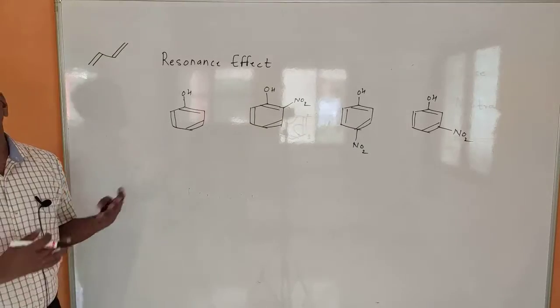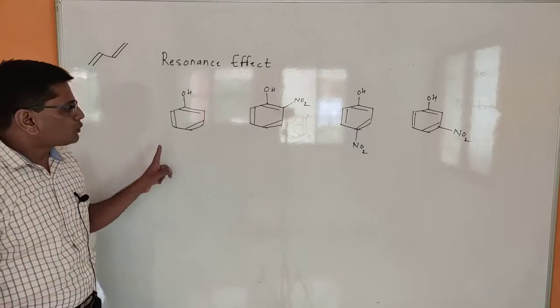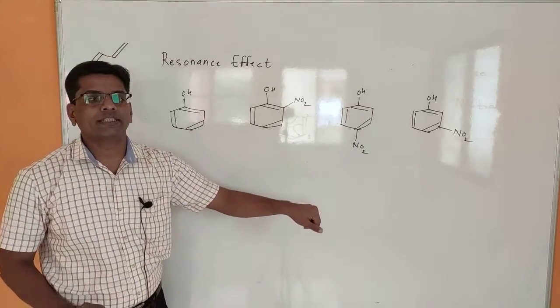Now we know that phenols are acidic. So out of these, which is more acidic and why?